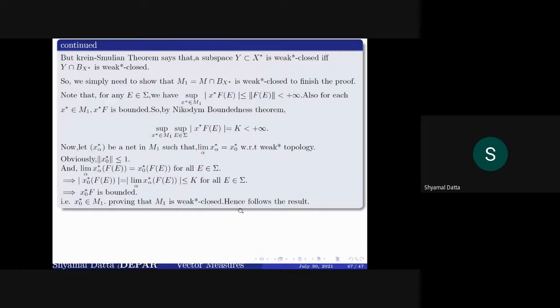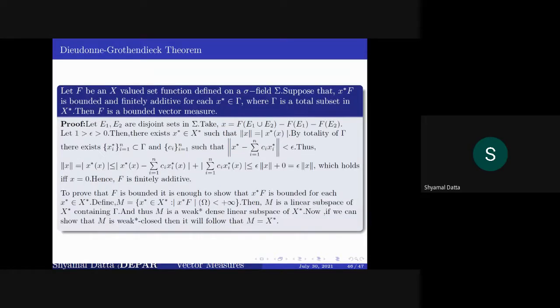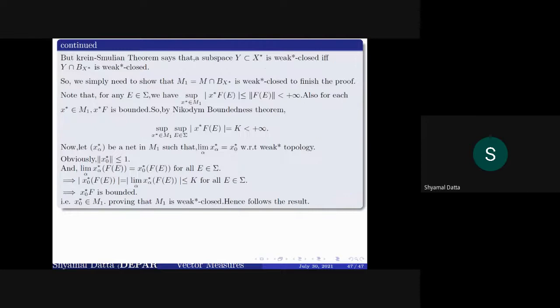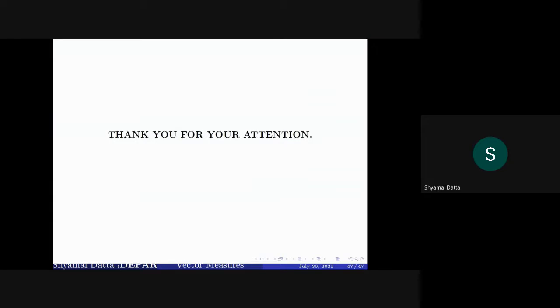So M1 is weak-star closed. And there are many more important results which relate to the range of a vector measure, but for lack of time, I have not included those. Okay, so thank you for your attention.